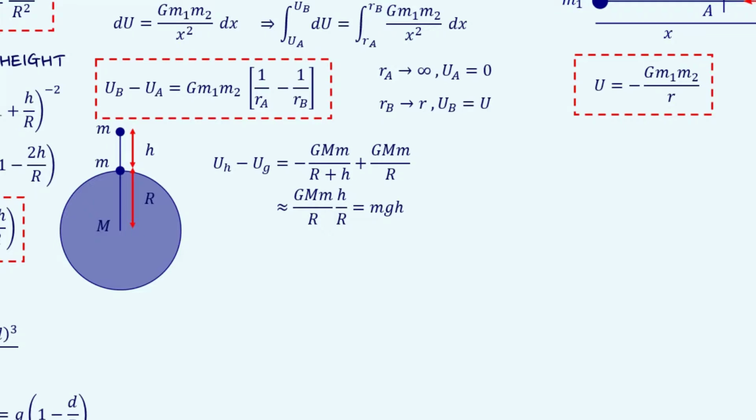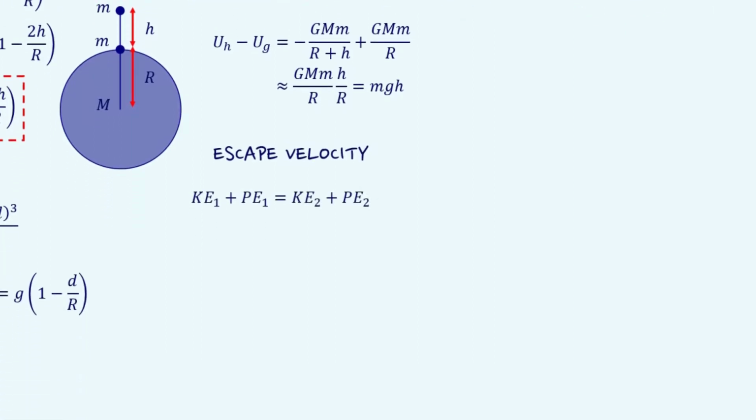Using the concepts of conservation of mechanical energy, we can also obtain an equation for escape velocity. Conservation of mechanical energy suggests that the sum of mechanical energy is conserved. So, kinetic energy at point 1 plus potential energy at point 1 is equal to kinetic energy at point 2 plus potential energy at point 2. Now, for escape velocity, we can consider potential energy at point 2 equal to 0. This is because we have to send the projectile beyond the influence of our gravitational field.